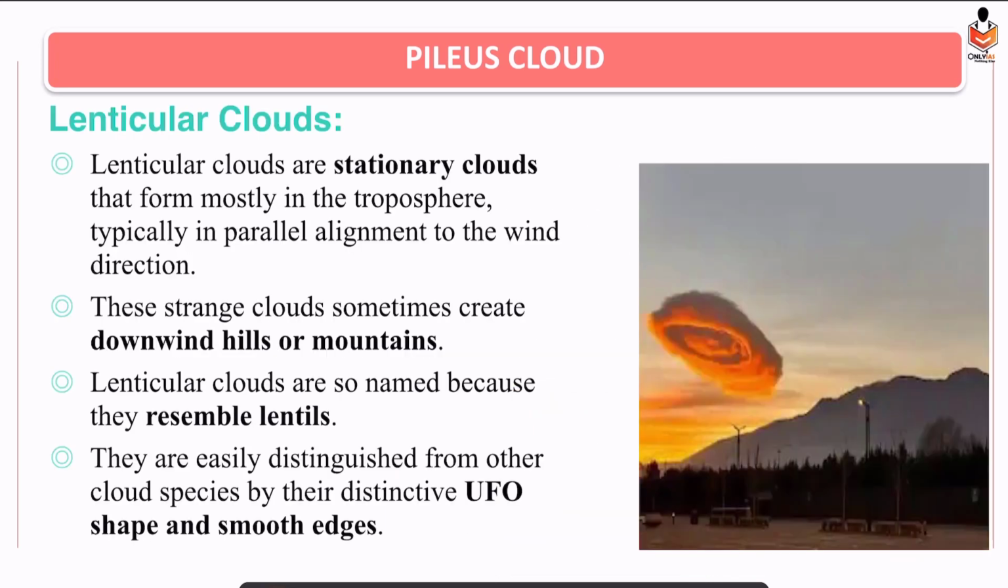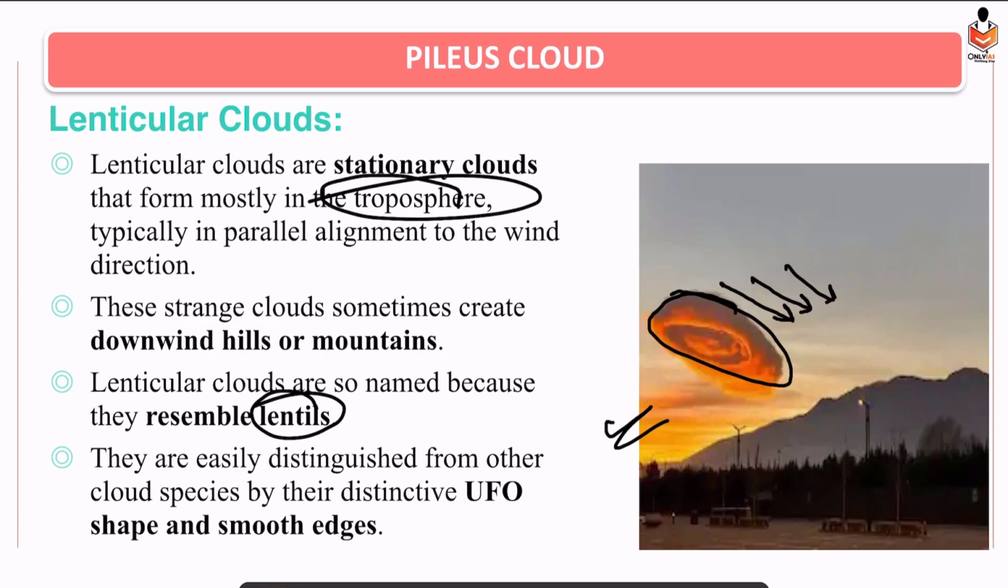Okay. So what are lenticular clouds? If you look at this diagram, they are UFO-shaped, alien-shaped. Then you find downwind, downslope hills. It is sloping downwind, this way they are formed, this way they are aligned. And they resemble lentils. Just keep this in mind, this is all you need to know. And where are they formed? In the troposphere. So I hope you have got the difference between Pileus and lenticular clouds.